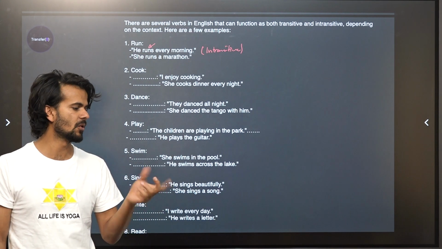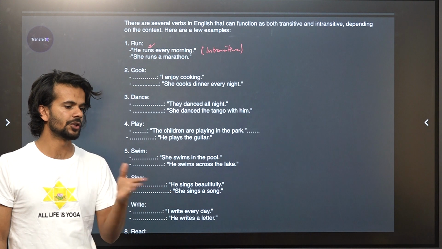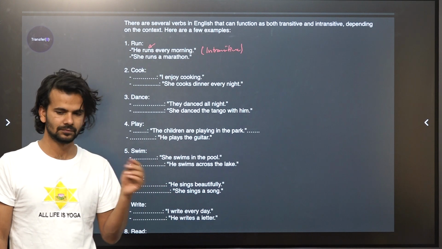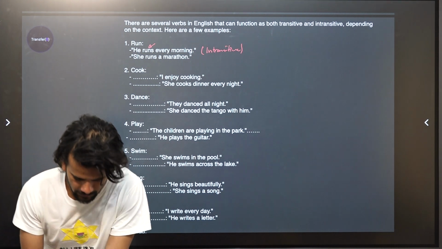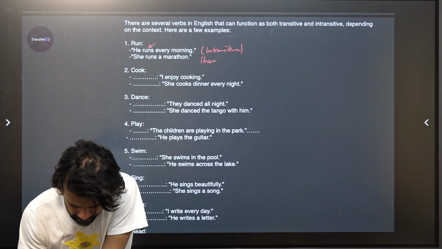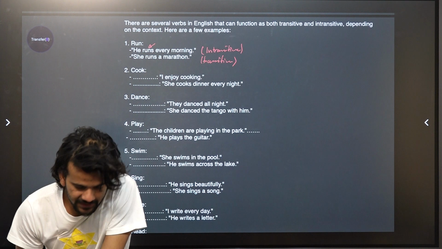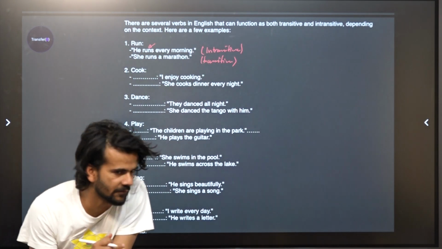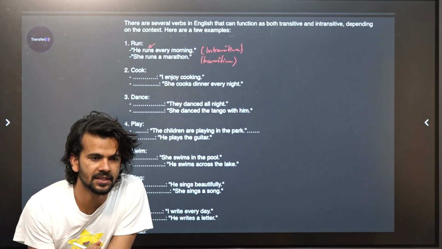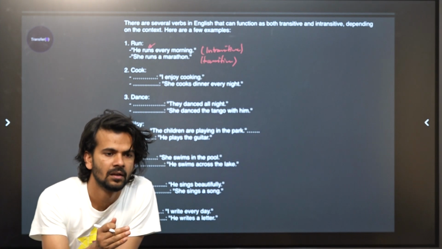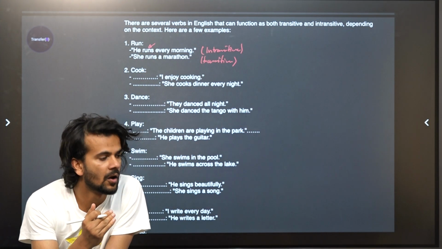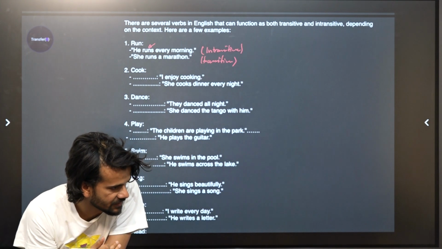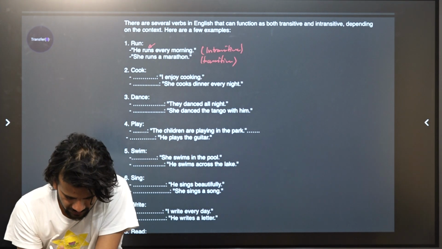A marathon. You know what a marathon is? Yes. 42 kilometer long athletic event, right? So, transitive. Look at this. Same verb can be transitive, same verb can be intransitive depending on, Pushpa, you're sleeping or what? Depending on the context of the sentence. It depends on the context of the sentence.